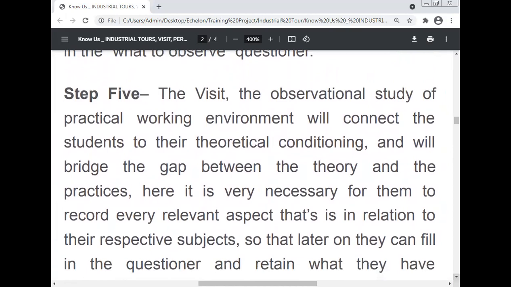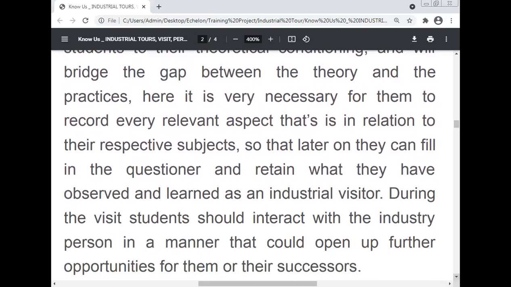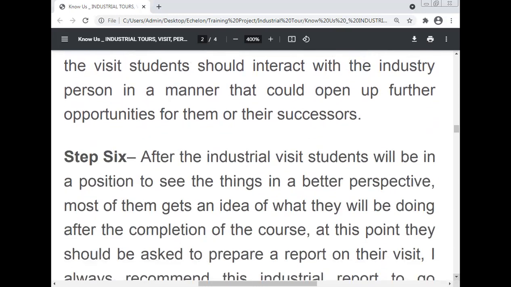Step 5. The industrial visit. The observational study of the practical working environment will connect the student to their theoretical conditioning and will bridge the gap between theory and practice. Here it is very necessary for them to record every relevant aspect in relation to their respective subject, so that later on they can fill in the questionnaire and retain what they have observed and learned as an industrial visitor. During the visit, students should interact with the industry person in a manner that could open up further opportunity for them or their successors.